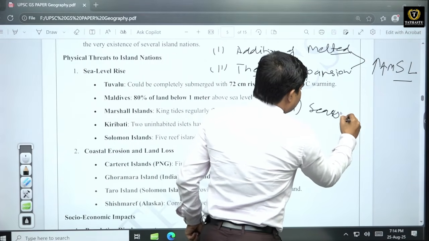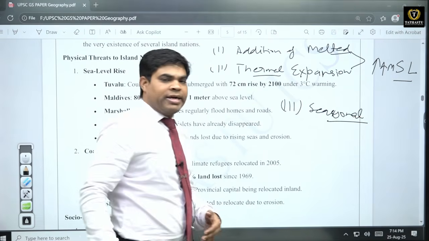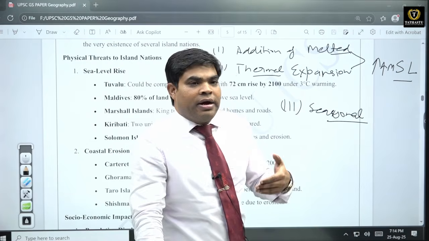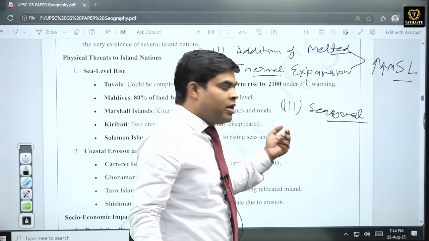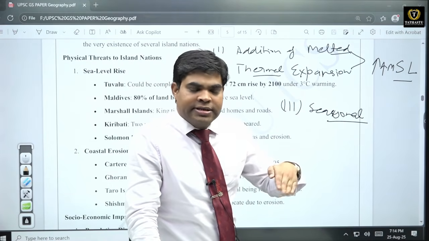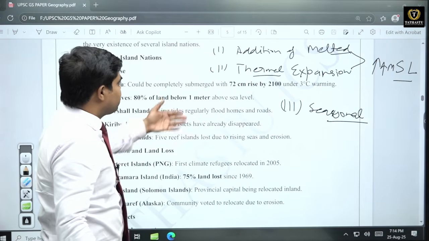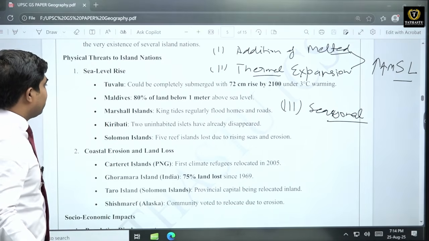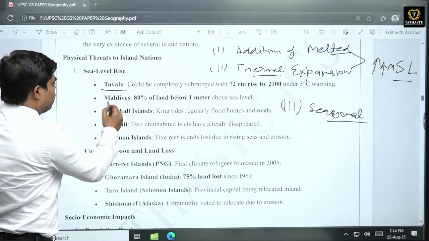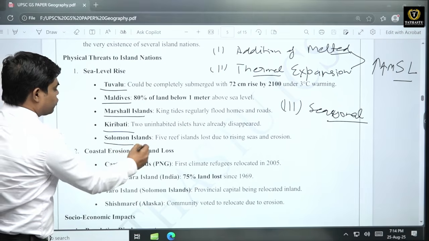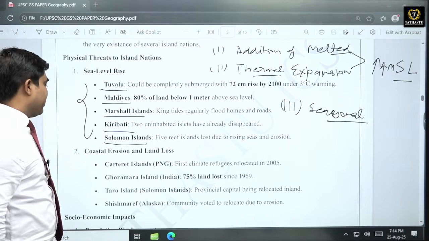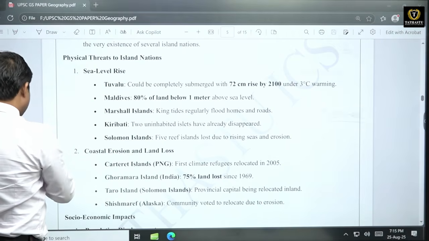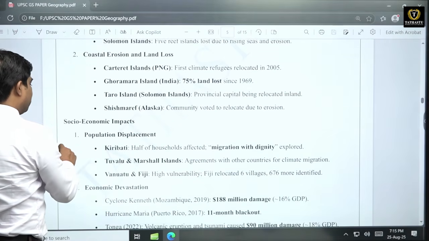This is also very seasonal. During the winter most water will freeze, so the water level will reduce, and in summer or early summer when this water melts, it will lead to a huge increase in oceanic level. So these are various factors you need to write. Then the impacts: islands like Tuvalu, Maldives, Marshall Islands, Kiribati, Solomon Islands will be severely affected. Then coastal erosion and land loss is also a significant impact.